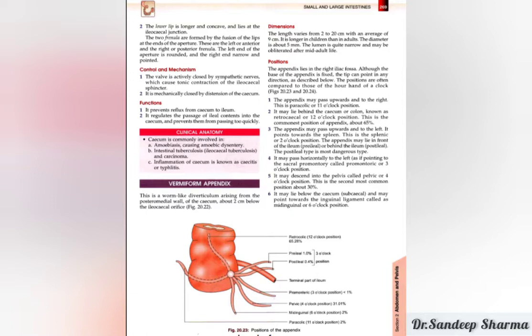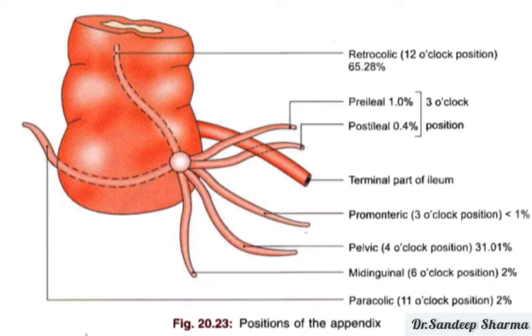Now we will discuss the positions of the appendix. Because the appendix has a free tip but a fixed base, the direction of the tip may be different.